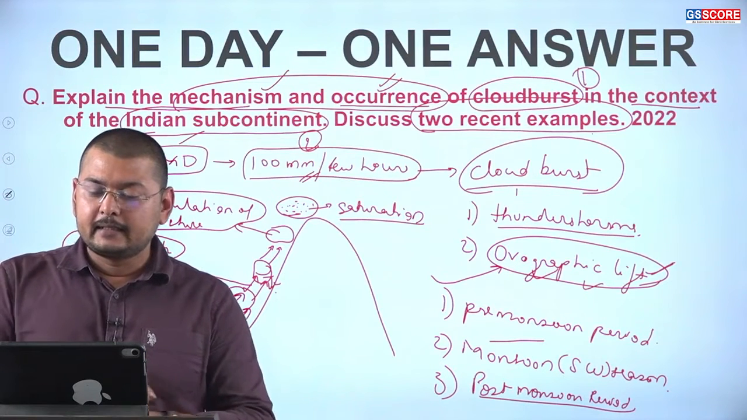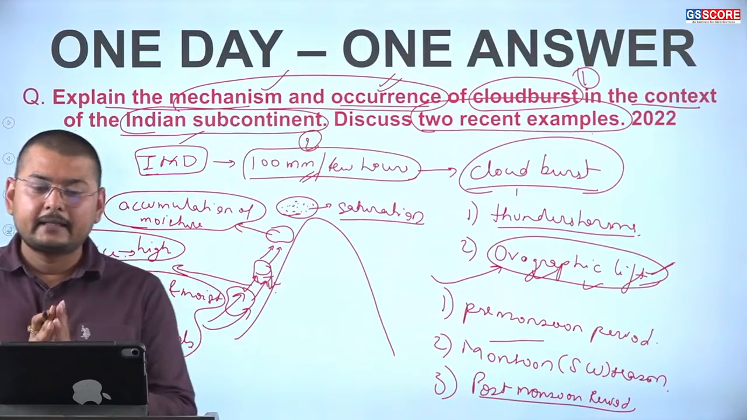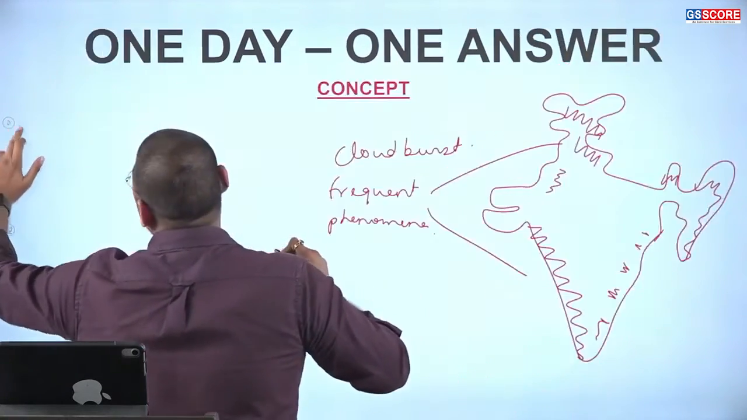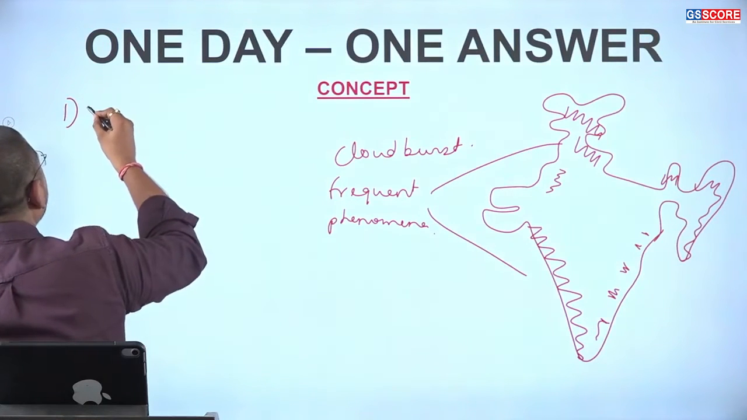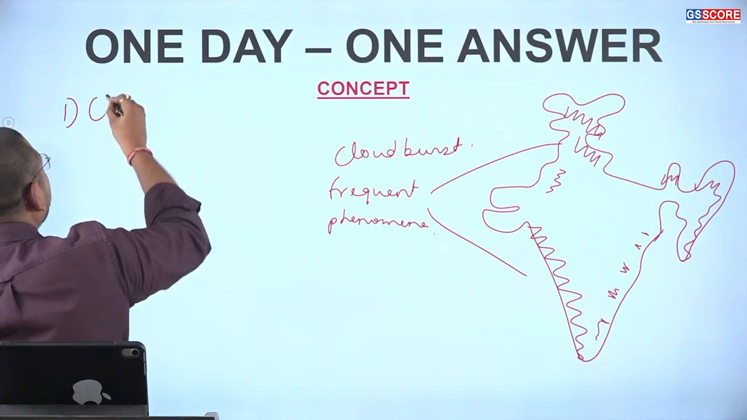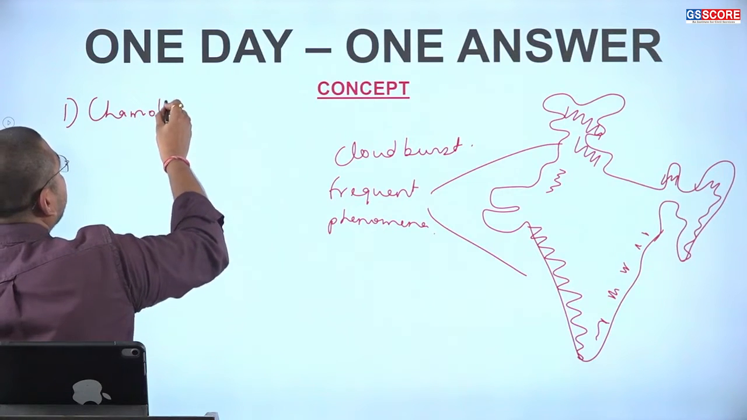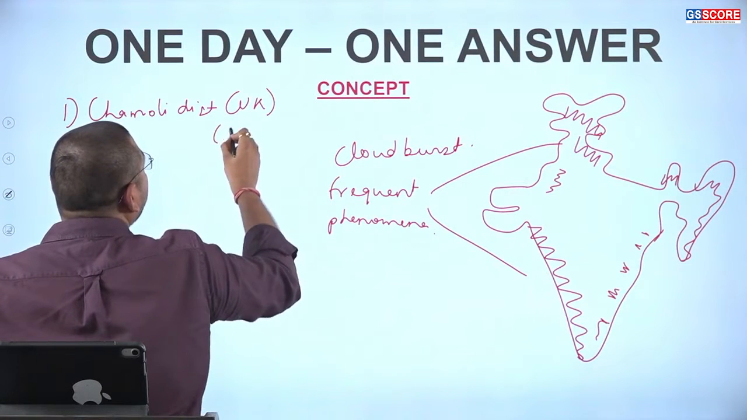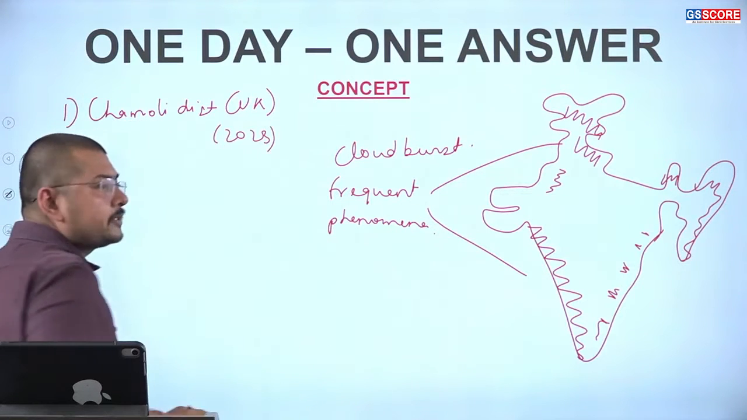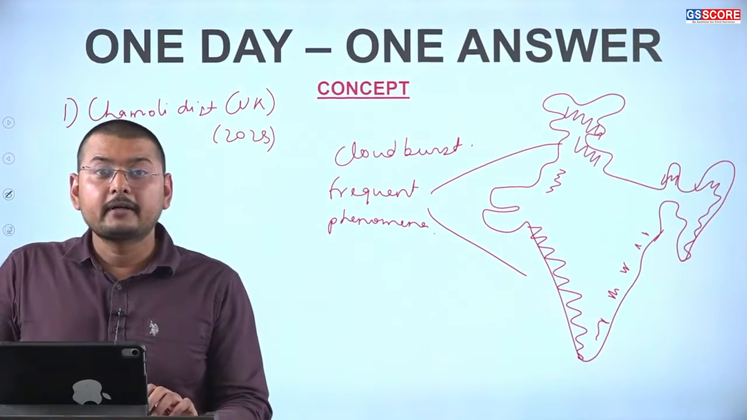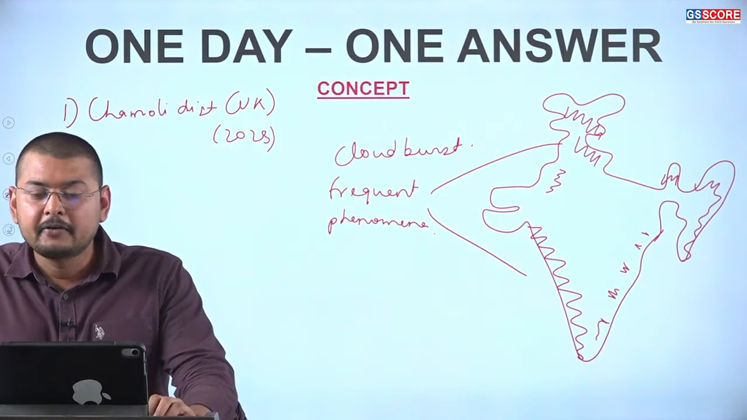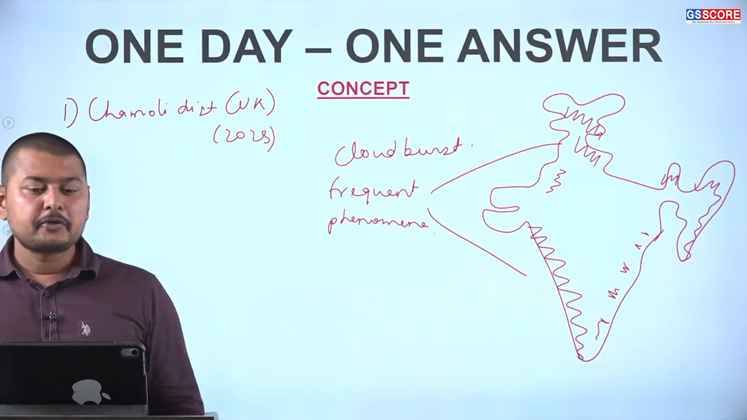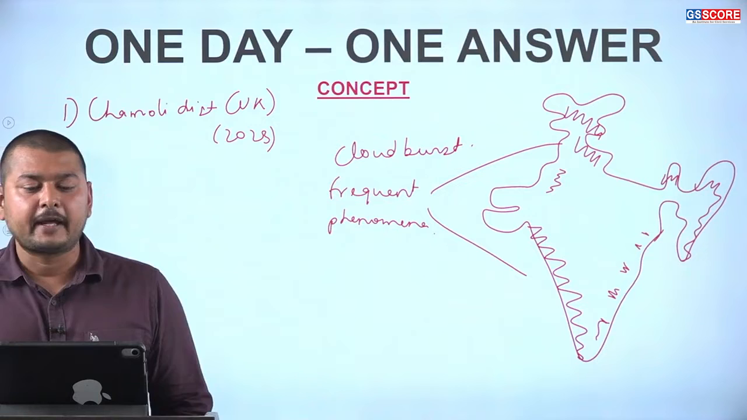If we take the recent examples, in the Chamoli district in the Uttarakhand state in 2023, a very important cloudburst took place, which resulted in the loss of life and damage of property in a very short period of time.